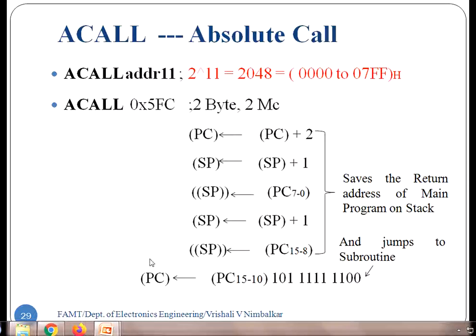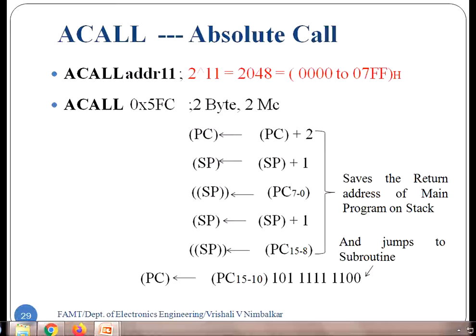What was the program counter having? The program counter was having the return address. From that return address, the upper 5 bits are kept as they are and the lower 11 bits are copied from the address mentioned in the instruction. That's how a new 16-bit subroutine address gets generated.